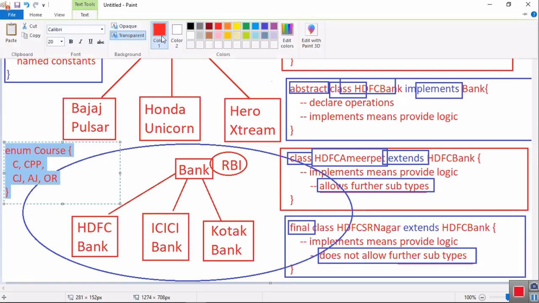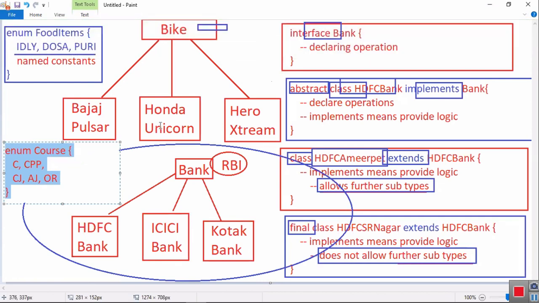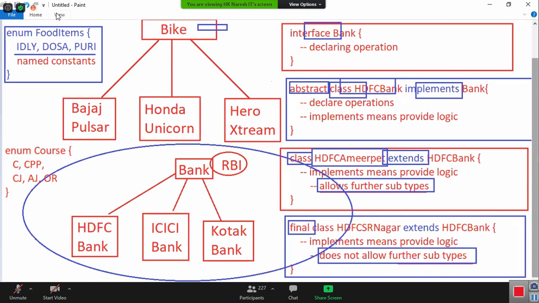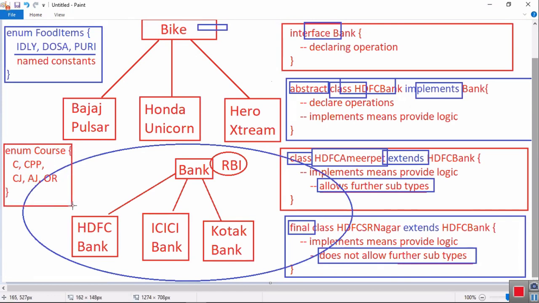If you start looking around you, you will find so many enums like this. Color is fixed: red, blue. Months in a year, calendar, days in a week, hours, minutes, seconds, right?